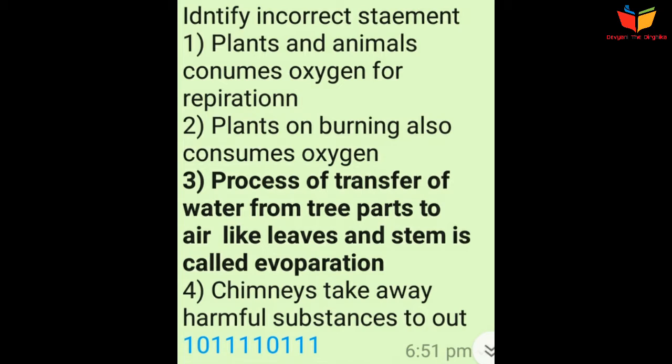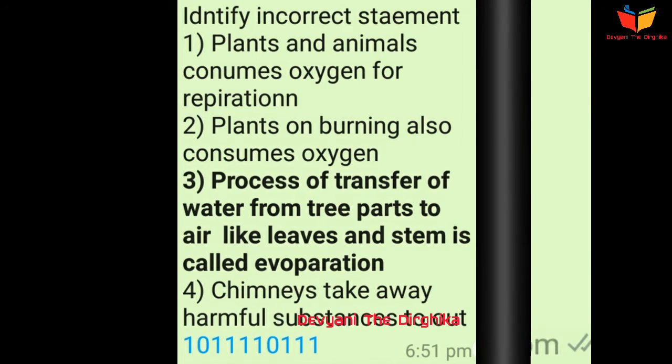Called as evaporation. But when the water from the trees, that is either from leaves or the stem of the tree, evaporates due to the heat or any other reason and gets mixed with the air, that process is called as transpiration, not evaporation.